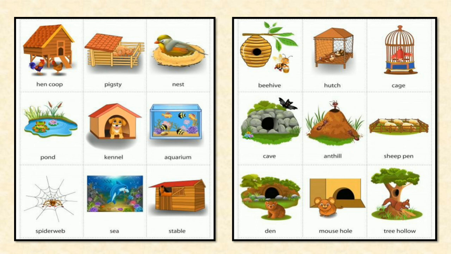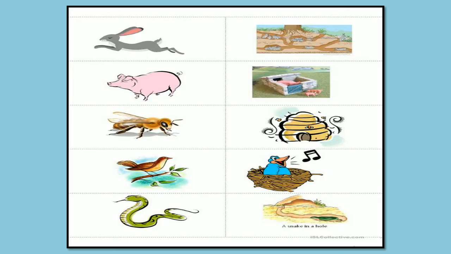Then a sheep lives in a pen, a mouse lives in a hole. Then a squirrel lives in a tree hollow. Birds live in a nest, a spider lives in a web, a horse lives in a stable, and an ant lives in an anthill.